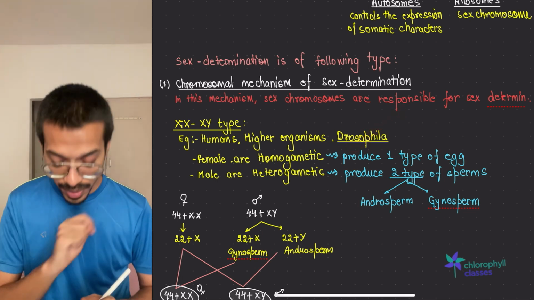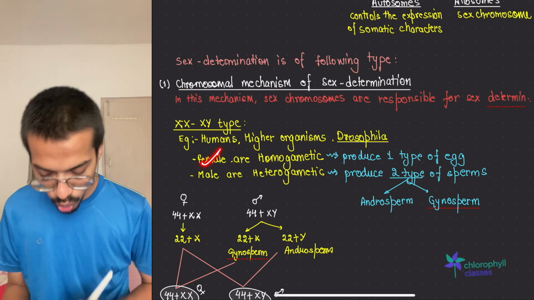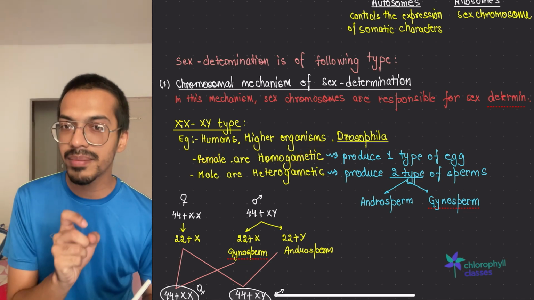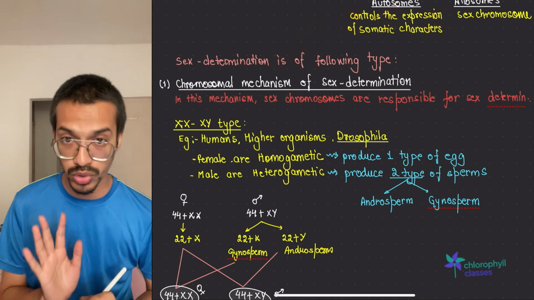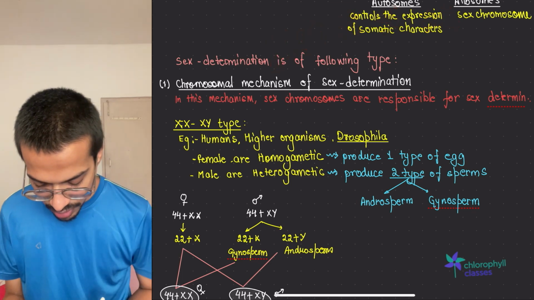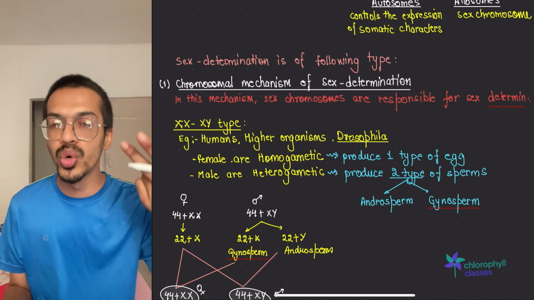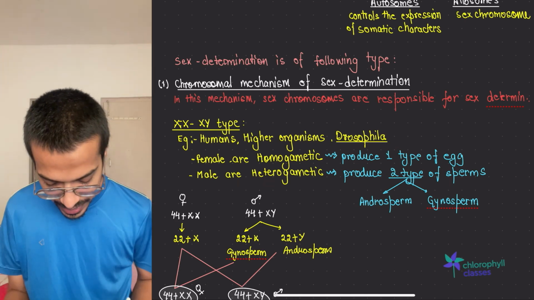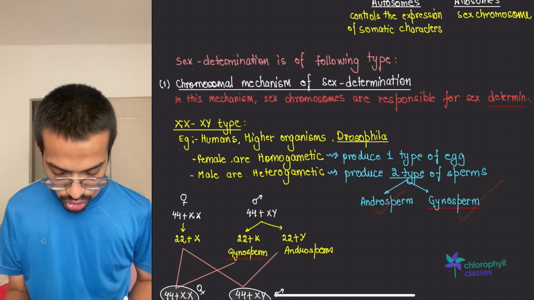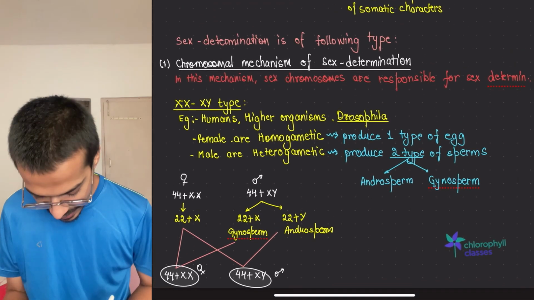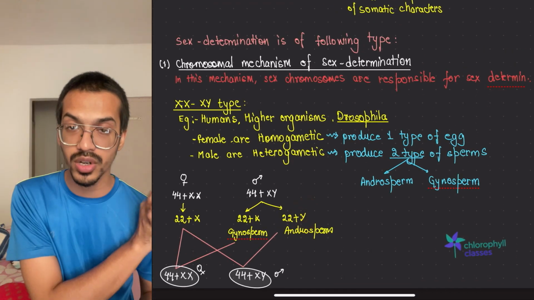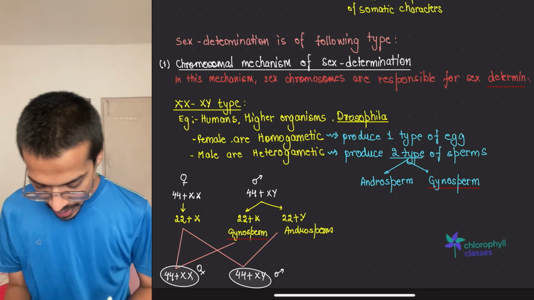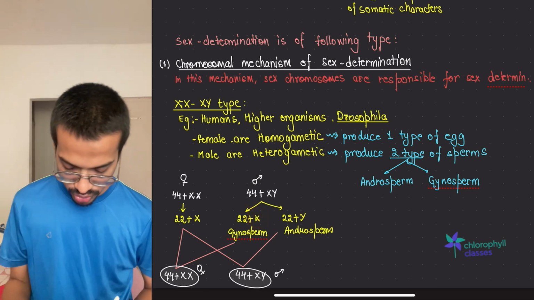Okay, so females are normally homogametic, meaning all their gametes will be XX, carrying the X sex chromosome, whereas males are heterogametic, meaning they have two different types of gametes. One is androsperm, another is gynosperm. Androsperm carries the Y, sorry, andro is for the male, so androsperm has the Y chromosome, and gynosperm has the X. So this is what happens.